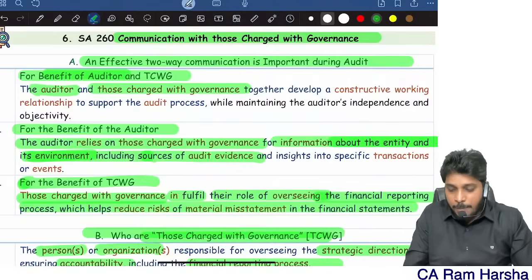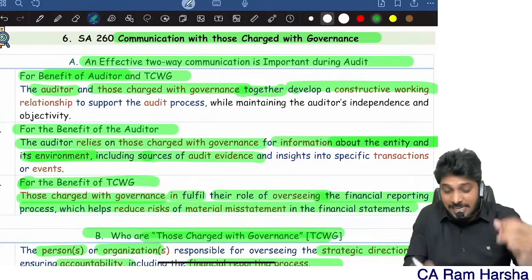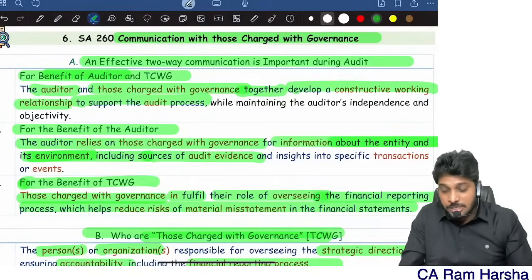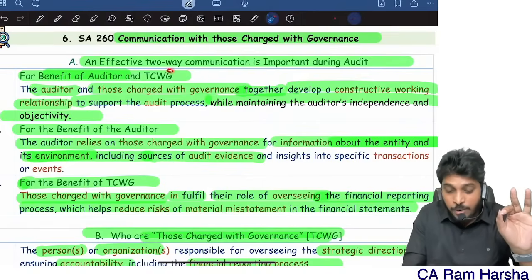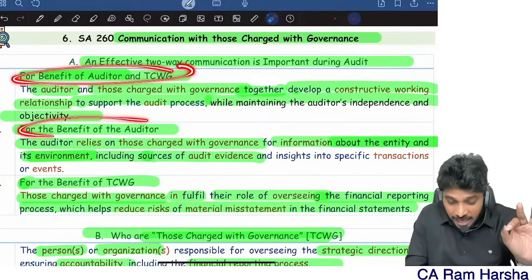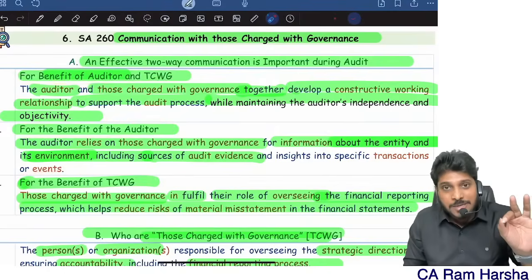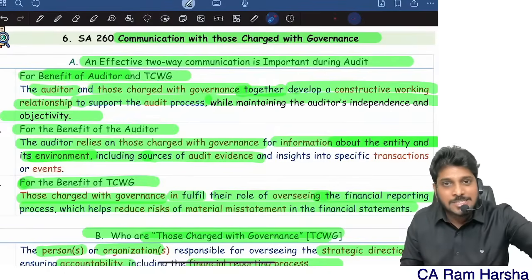The auditor and top management together can develop a constructive working relationship to support the audit process while maintaining independence and objectivity. So an effective two-way communication is important for both the auditor and top management, those charged with governance. That's it. SA 260 is over.